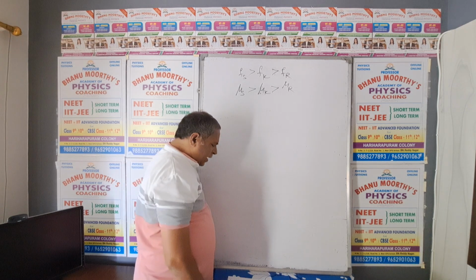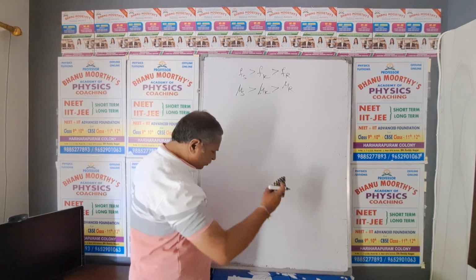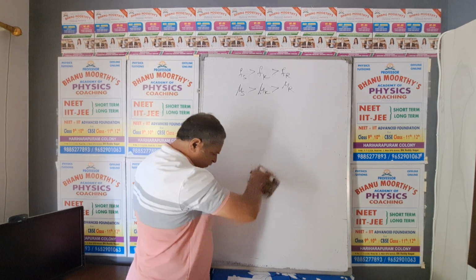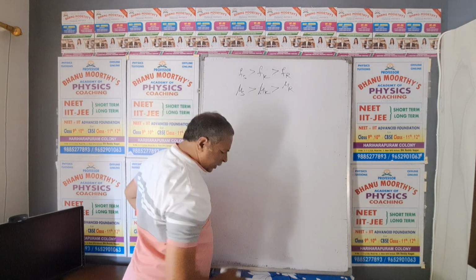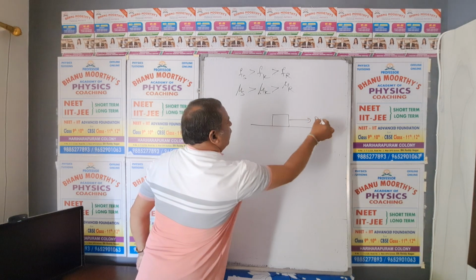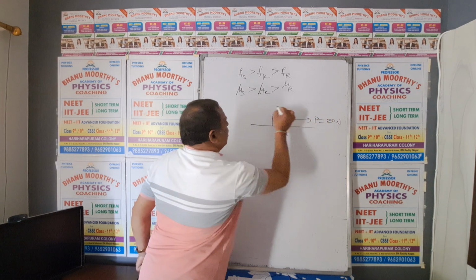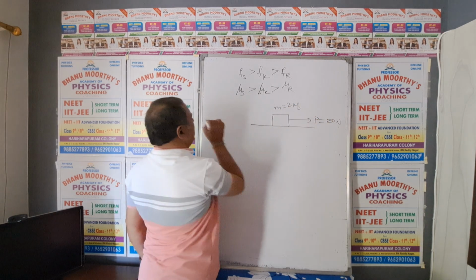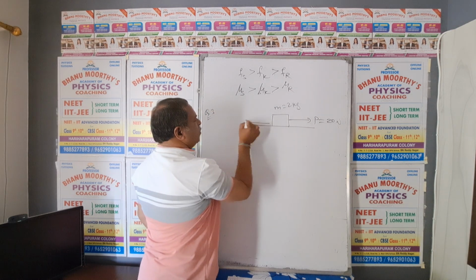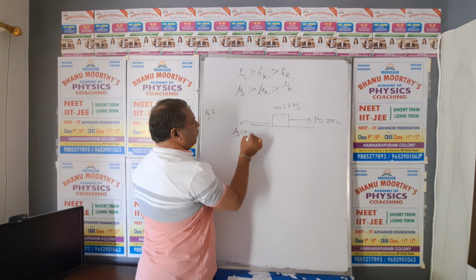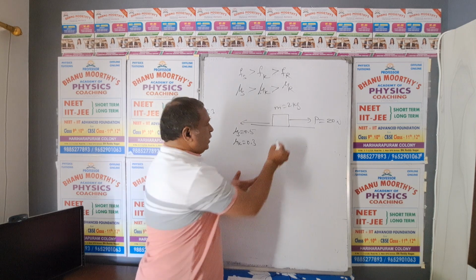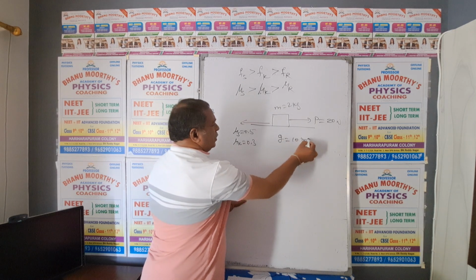Now my next model is acceleration, I am going to project it now. A block is moving with the help of a pulling force of 20 Newton. The mass of the body is 2 kg. Question number 3 I am giving now. Mu s value is given as 0.5. Mu k value is given as 0.3. So this entire information is given to you.